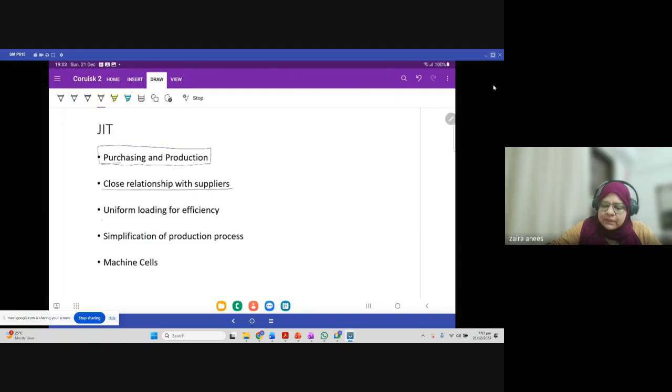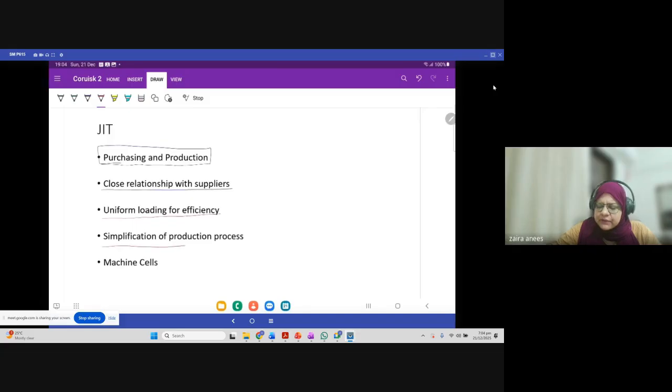Uniform loading for efficiency. For example, if your requirement changes or if your efficiency changes or if demand side changes, so if there is a continuous shift, then probably JIT can be difficult or can be easy, but depends. If you can communicate those requirements, those changes with the supplier, then it makes sense. If you think that production can be a little bit inefficient, or there can be some instability in demand and purchasing, then you should follow the traditional system. You should not focus on JIT.